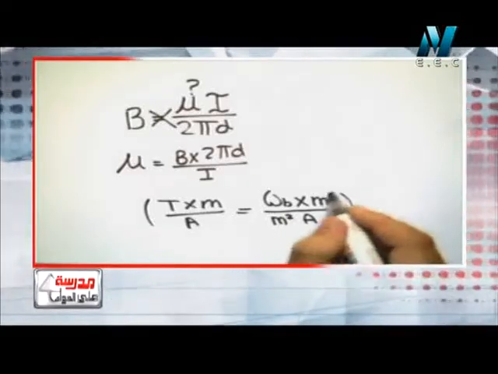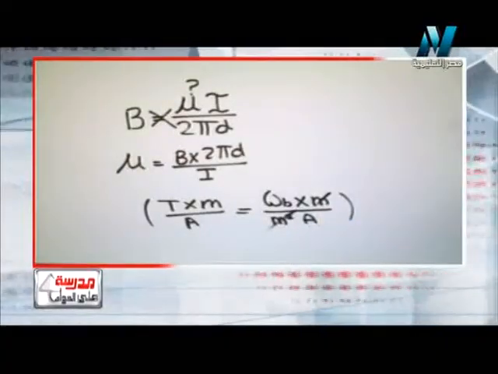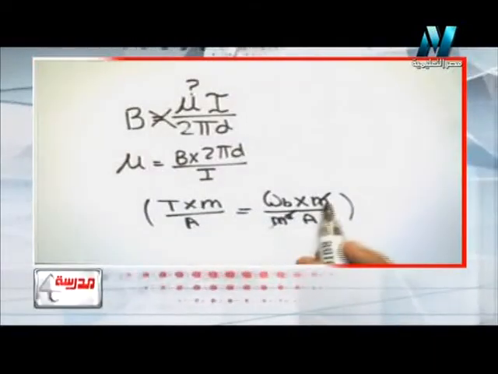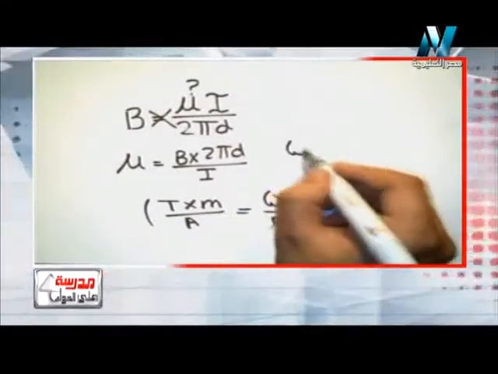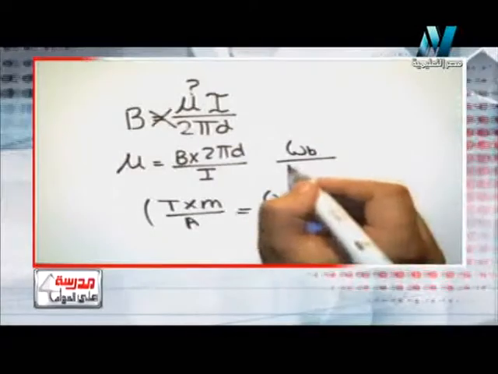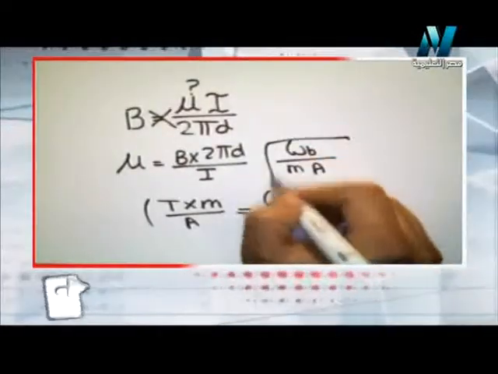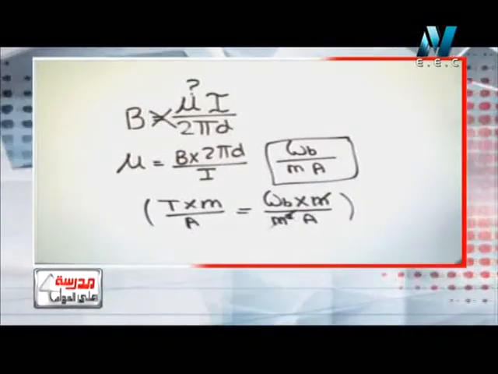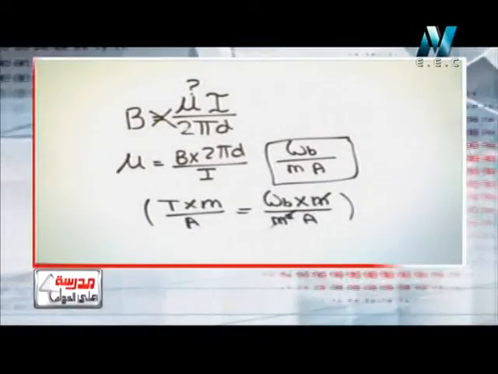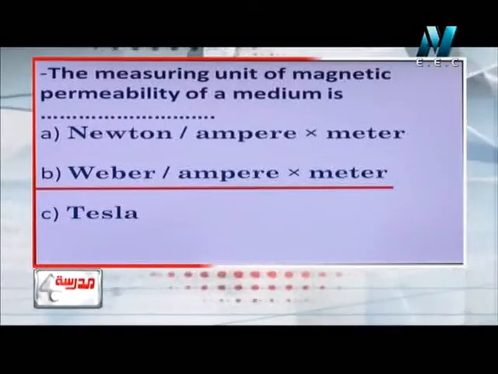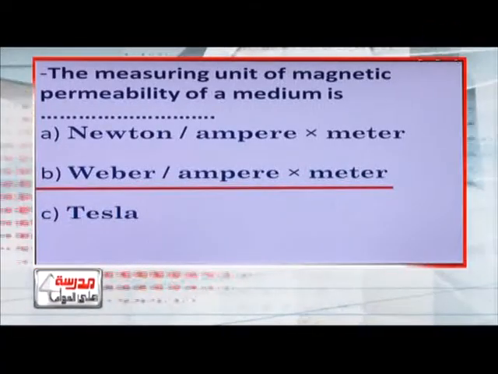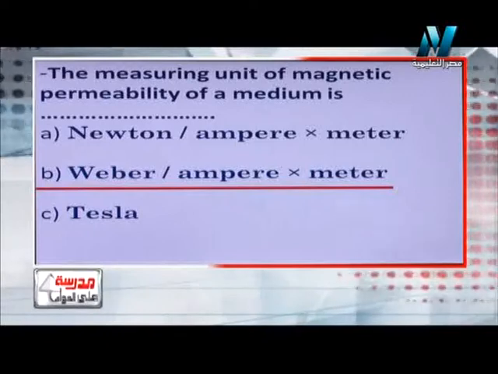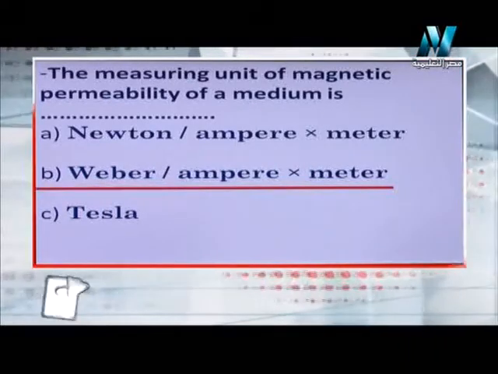So by cancelling one of the two meters out, downward by one of the meters upward, the answer will be Weber divided by meter ampere. So this will be the measuring unit of the magnetic permeability. So the answer will be Weber over ampere times meter.